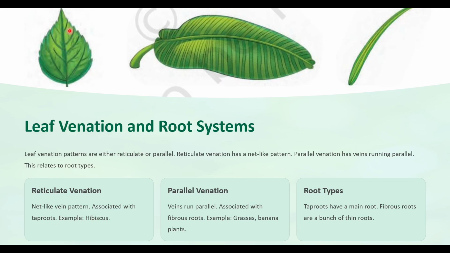In this figure, this is the example for reticulate venation. It is a leaf of a hibiscus. Parallel venation: veins run parallel, associated with fibrous roots. Examples: grasses and banana plants. If you observe this, these lines are in a parallel way. Coming to root types, taproots have a main root. Fibrous roots are a bunch of thin roots.